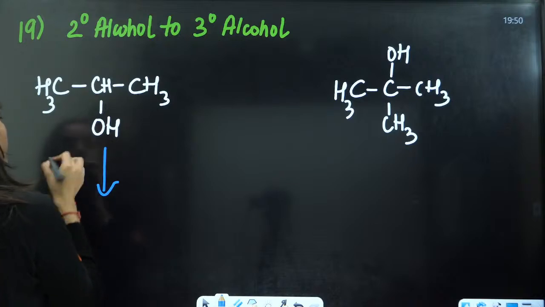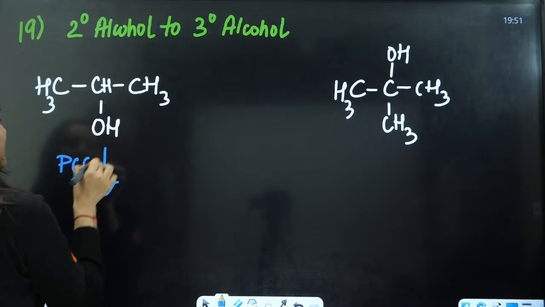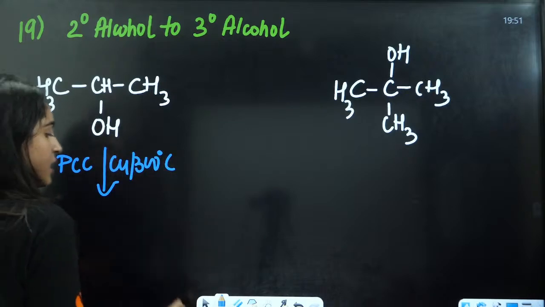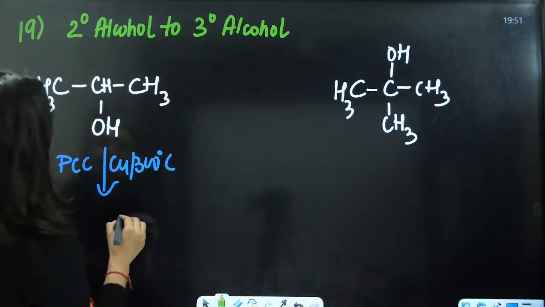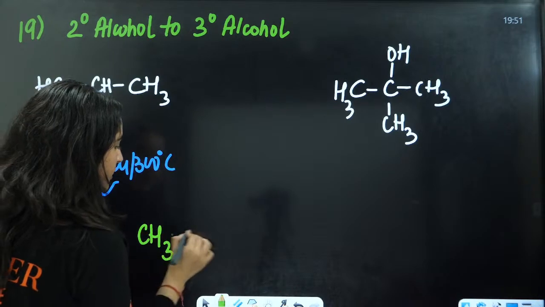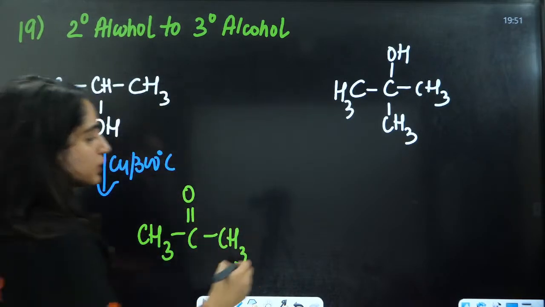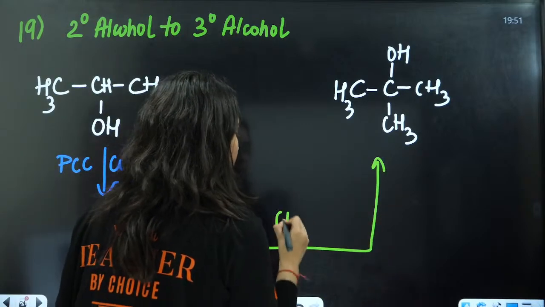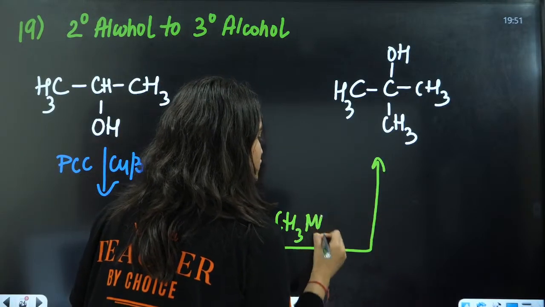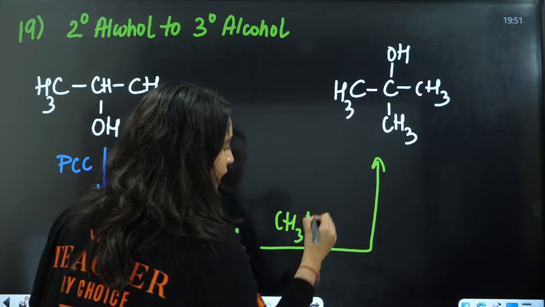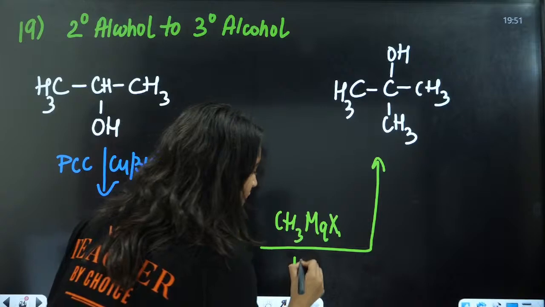You can convert it by adding anything like PCC or copper at 300 degrees Celsius. Convert it into ketone, that is CH3, C double bond O, CH3. Then after converting to ketone, add Grignard reagent here, that is CH3MgX, and add water.